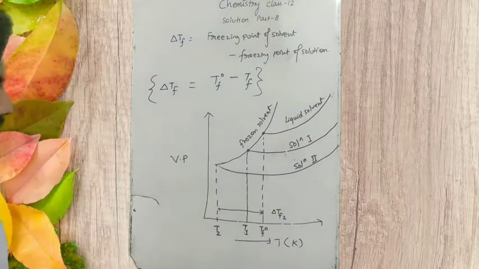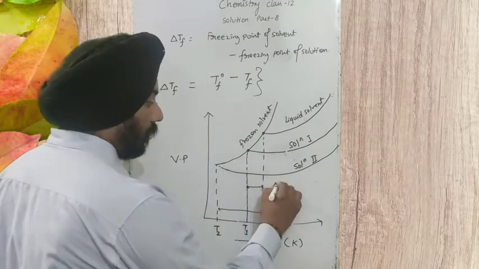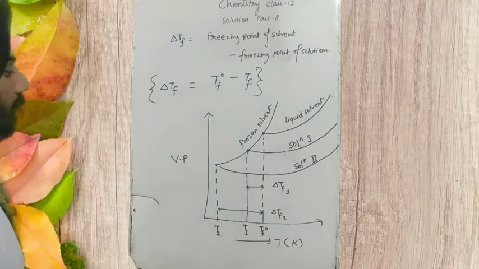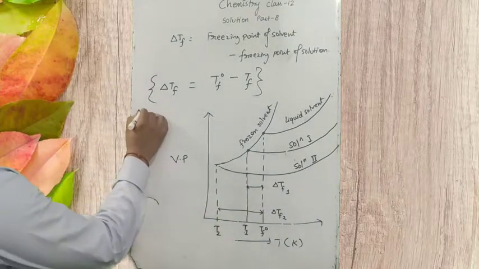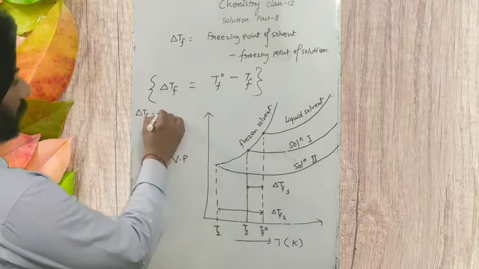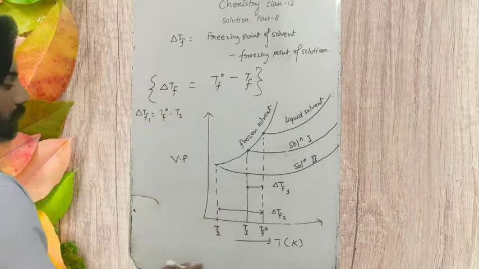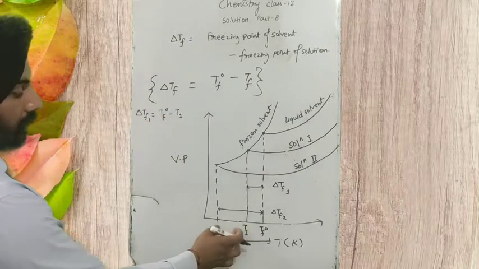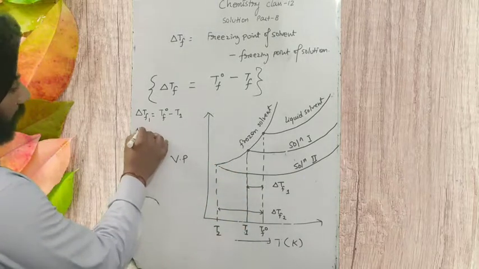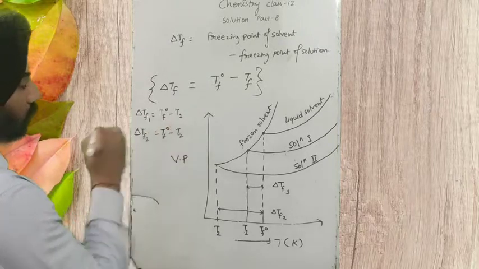Okay, we can write it as, and this difference in temperature is the depression of freezing point for solution number 1. So here we can write it as delta TF1 is equal to TF naught minus T1. Solvent freezing point is always higher than that of solution, you can see from the graph, and delta TF2 is equal to TF naught minus T2.